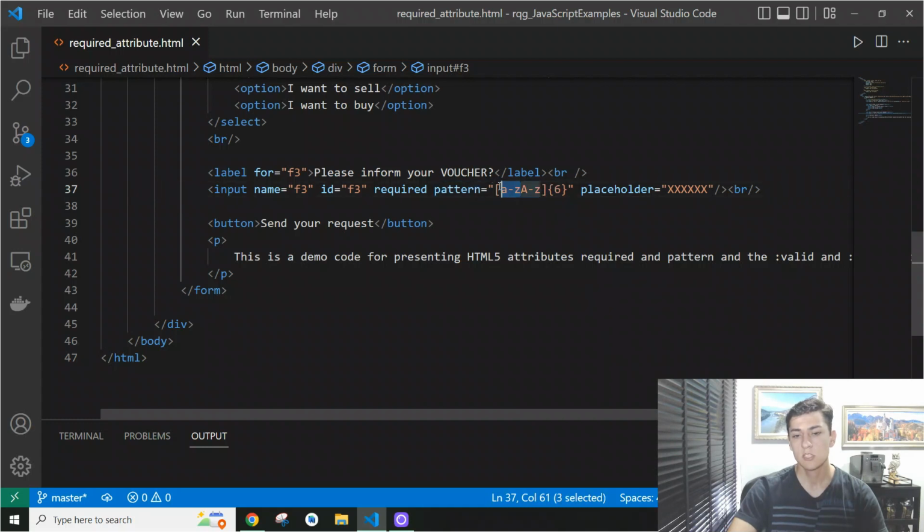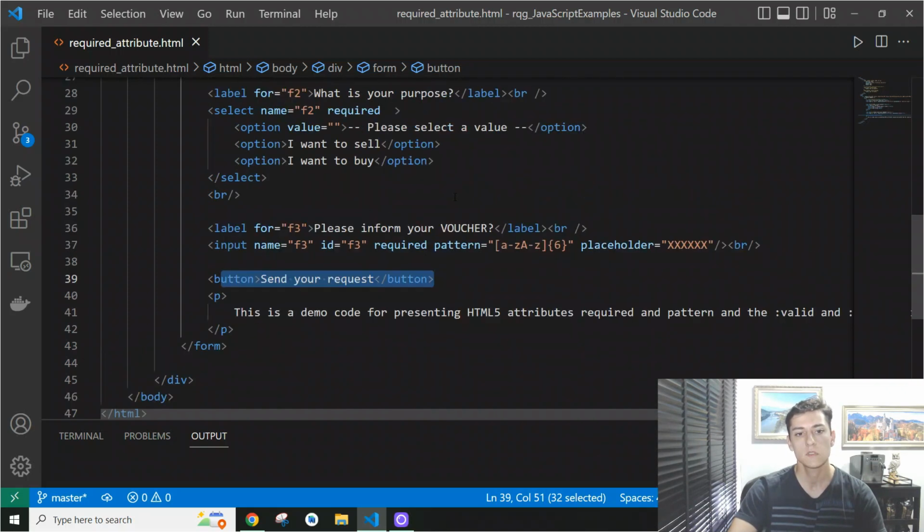That's so we accept just letters, lowercase or uppercase, and we need exactly 6 elements, 6 letters inside. Okay, so that is our pattern. So it's not only required, but it needs to match a certain pattern to be valid. Right, so that's responsible for the validation and does not allow the submission. Here's the submission button. It does not allow the submission if this criteria is not matched. So you can see we performed form validation without any programming, just using the native HTML5 features.